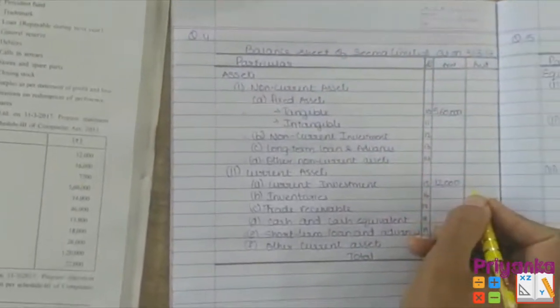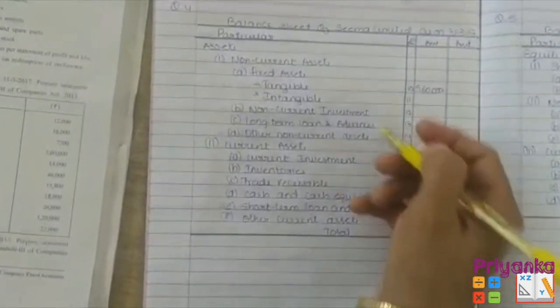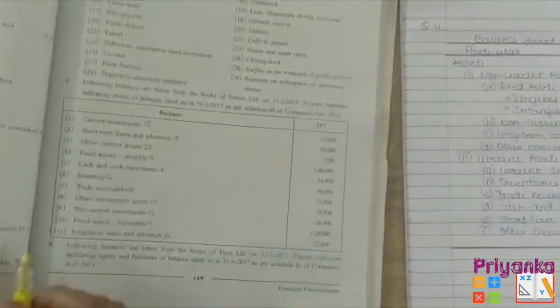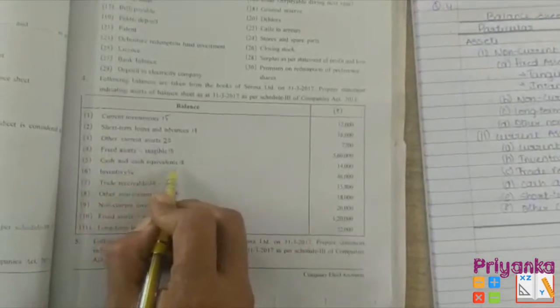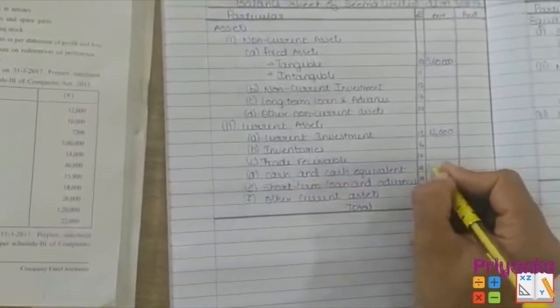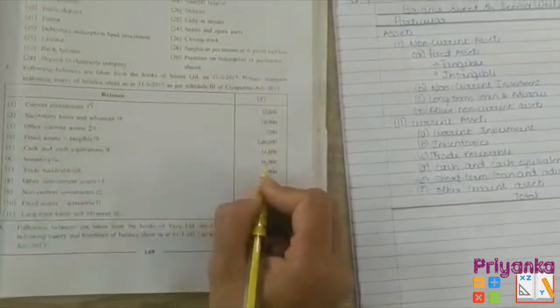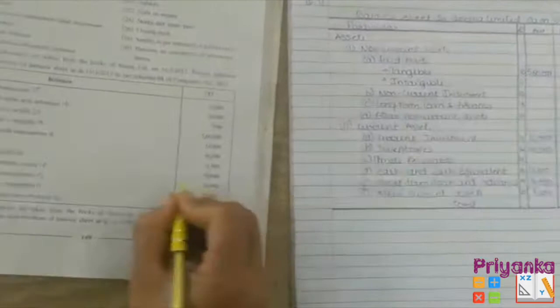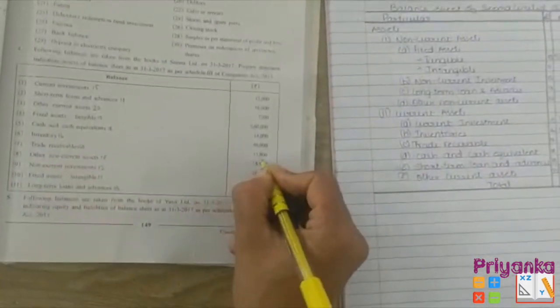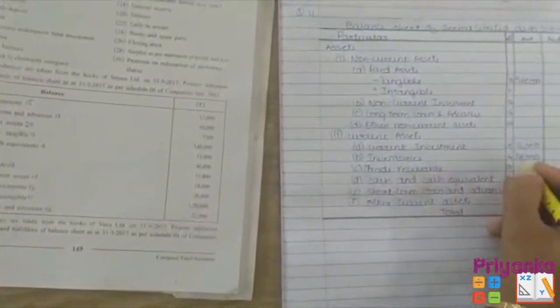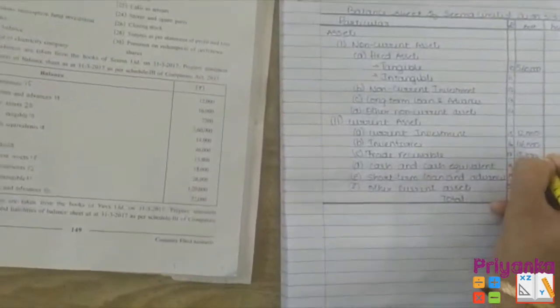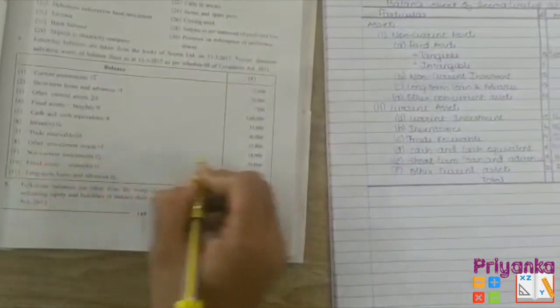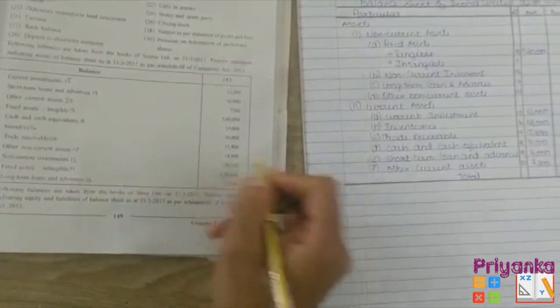It seems really simple and easy. The only thing in this chapter is to remember the format. Next, cash and cash equivalents comes with the 14,000. Next, inventories of rupees 46,000. Trade receivable 15,800. Other non-current asset is 18,000.